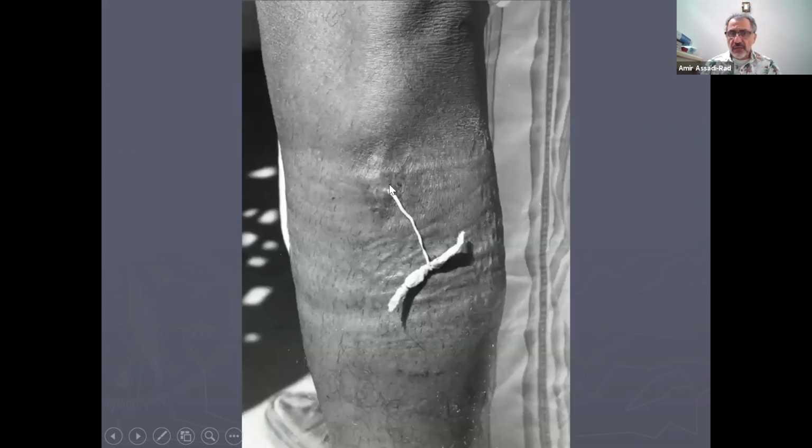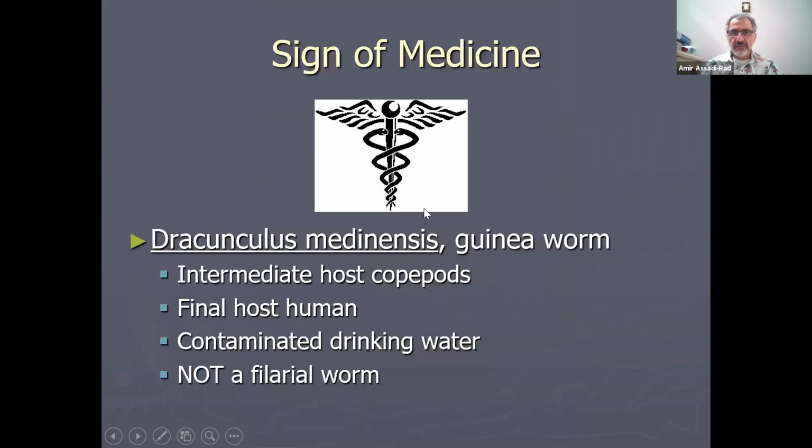Here is the worm coming out of the leg, and they put a stick. The best way to get it out, still, after all these years, is by putting a stick around it. That's why the science of medicine is right here, because of the stick and the worm around it.